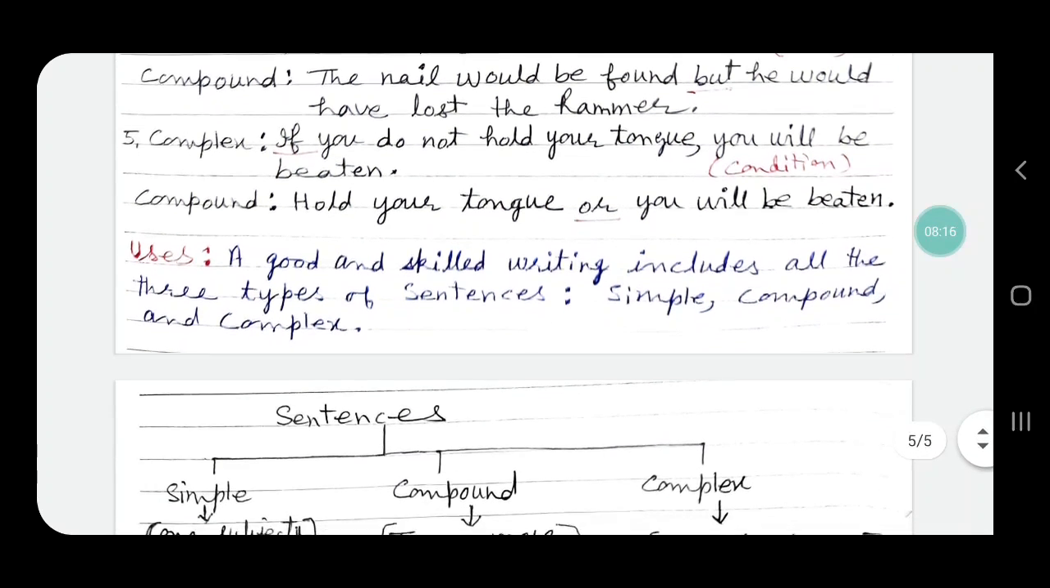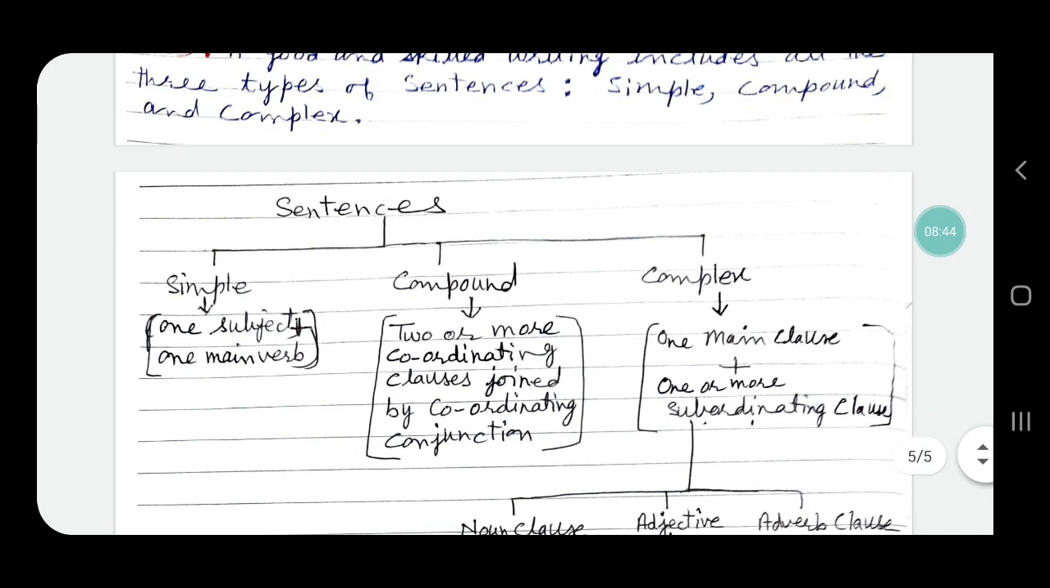Now, what are the uses of these 3 types of sentences? Why do we learn the rules of these 3 types of sentences? Why do we make ourselves expert in their use? Because good and skilled writing includes all 3 types of sentences, that is simple, compound and complex.